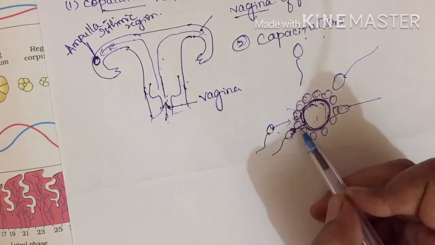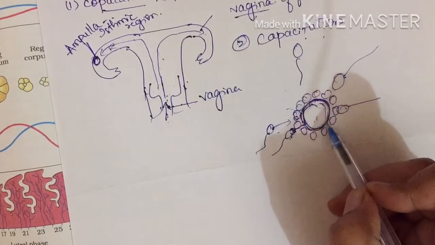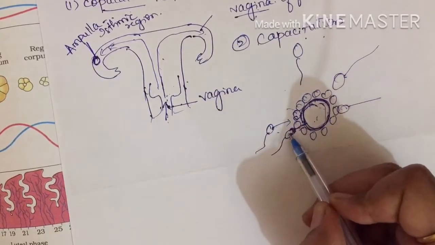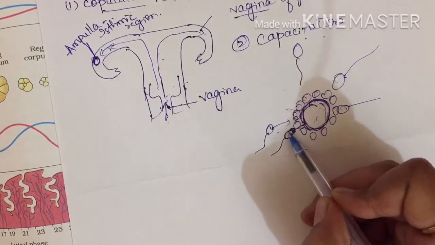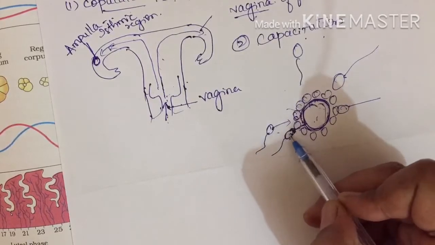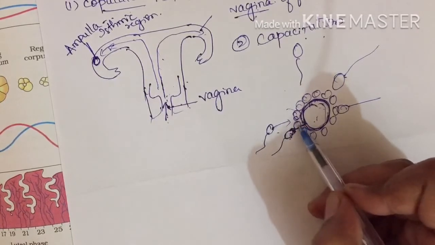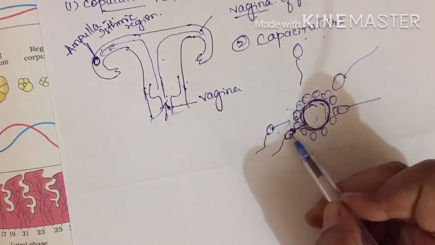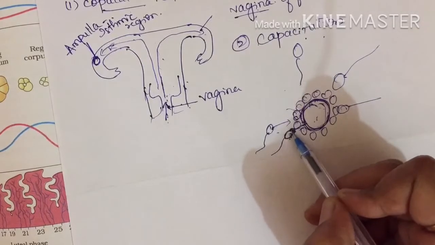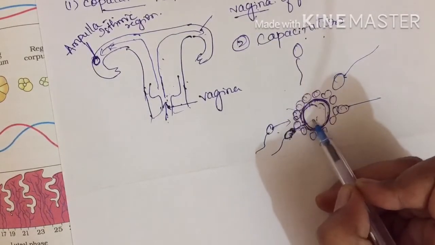As soon as it has reached the zona pellucida layer, when the zona pellucida has been dissolved, it will allow this sperm head. Sperm head, what does it consist of? It consists of an acrosome, and it also consists of a nucleus. The acrosome is utilized for dissolving the corona radiata and the zona pellucida. Now what will be left? Only the nucleus will be left inside.